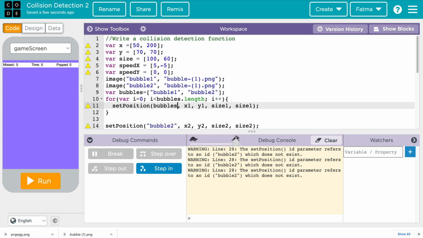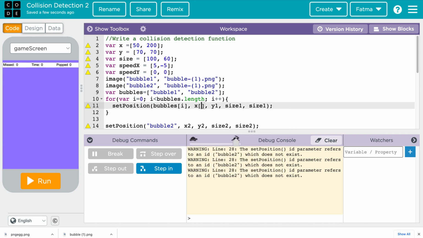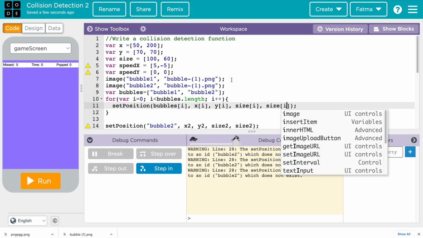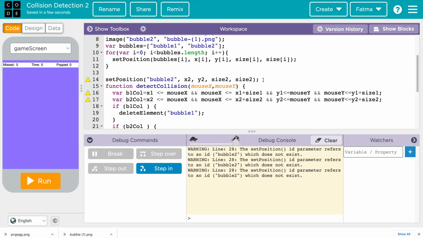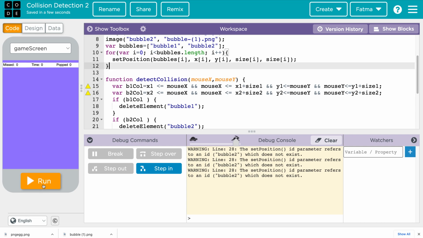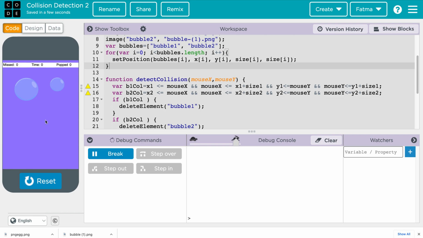So bubbles bracket i, like the current bubbles element, which is bubble 1, and show x bracket i, y bracket i, and size. So we are building towards our bubble game. We just show these and we remove this, right? Now, reset, run, we should be able to see these bubbles placed on the screen.